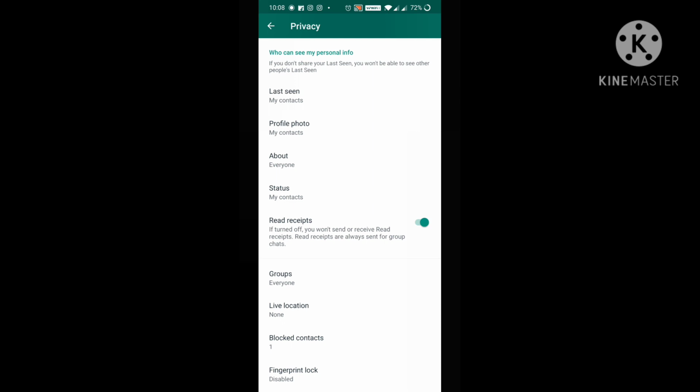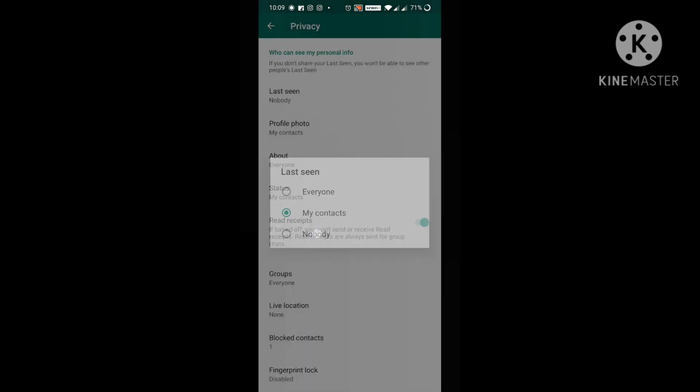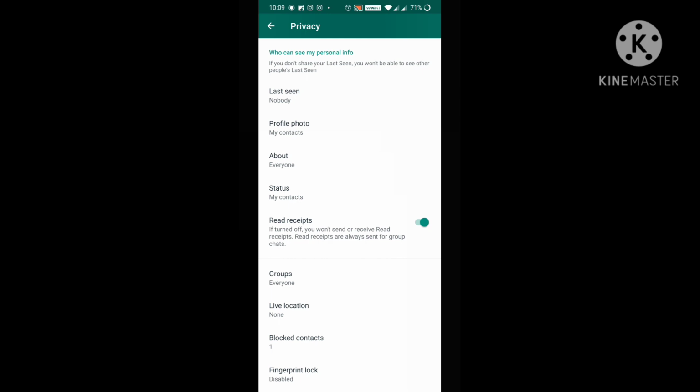If I go with my contacts, only the people whose name or phone number I have saved in my contacts can see my WhatsApp status, last seen or profile photo. Now if I choose nobody, nobody can see my last seen or whatever it may be. This is how these three options work.